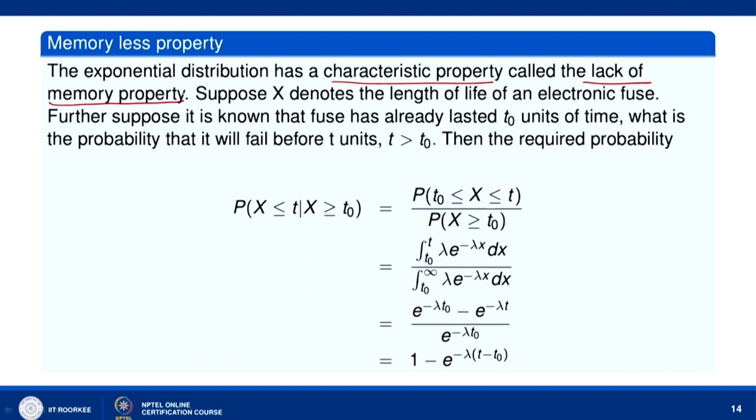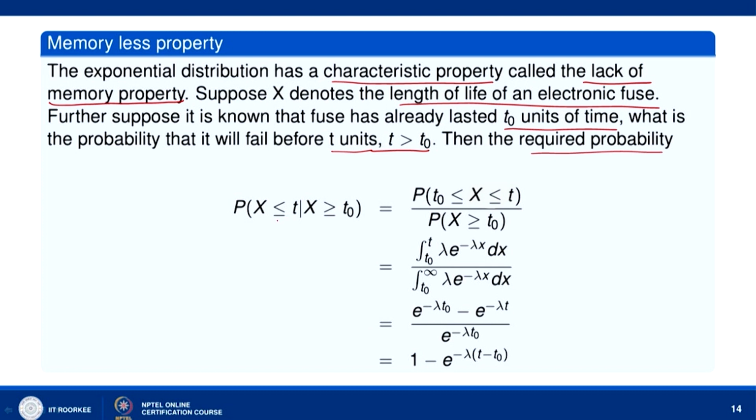Suppose x denotes the length of life of an electronic fuse. Further, suppose that it is known that fuse has already lasted t naught units of time. What is the probability that it will fail before t units, t greater than t naught? Then the required probability is P(x less than or equal to t).